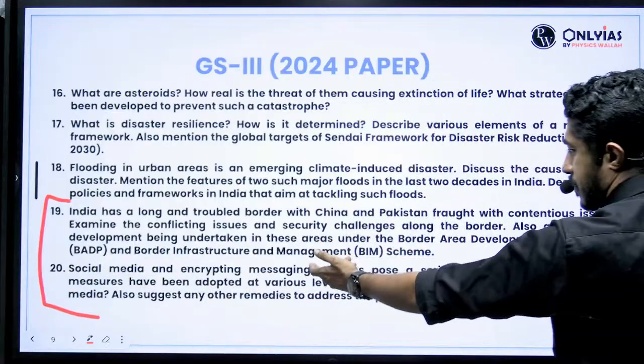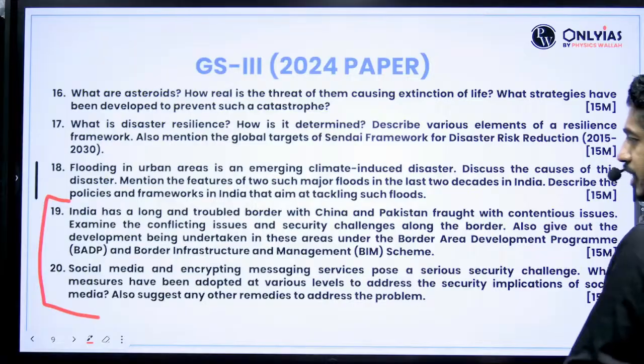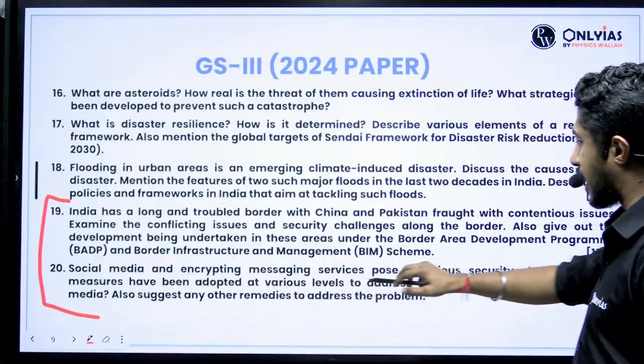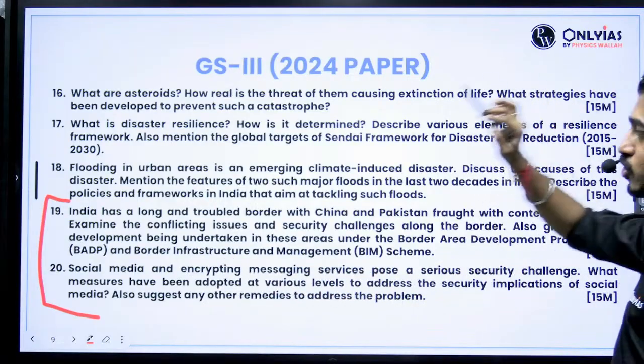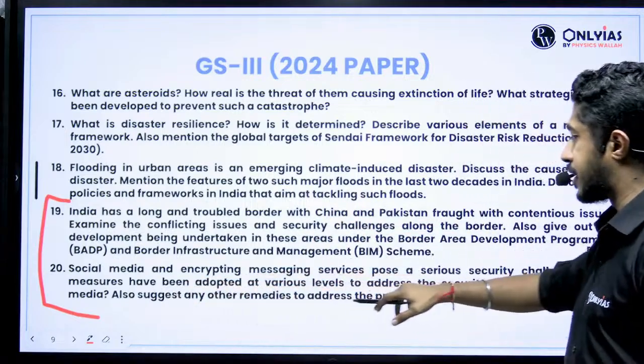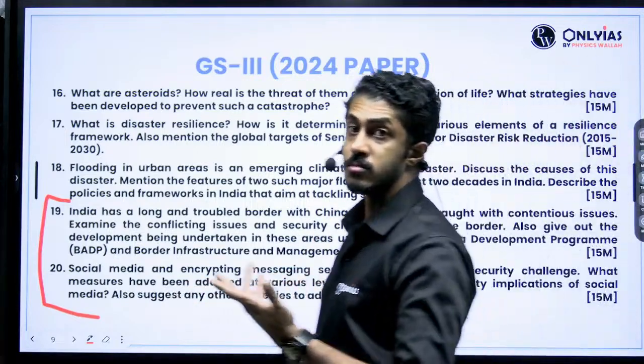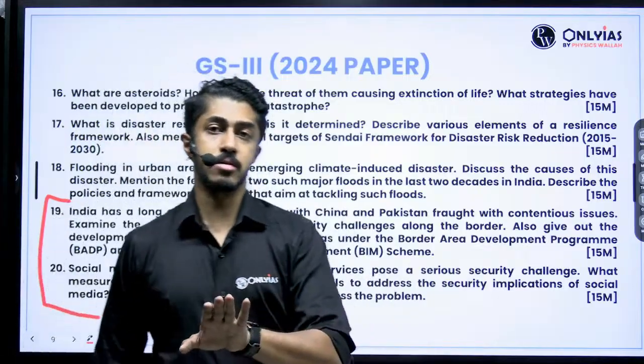Social media and encrypting message services pose a serious security challenge. What measures have been adopted at various levels to address the security implications of social media? Also suggest any other remedies to address the problem. Always this you can expect.